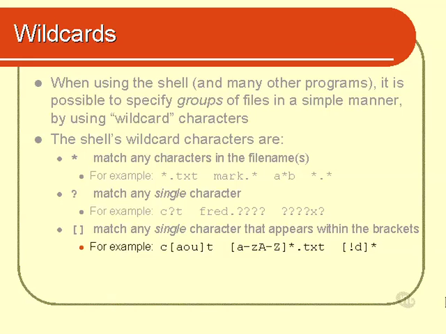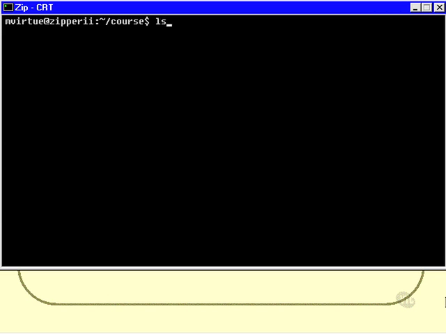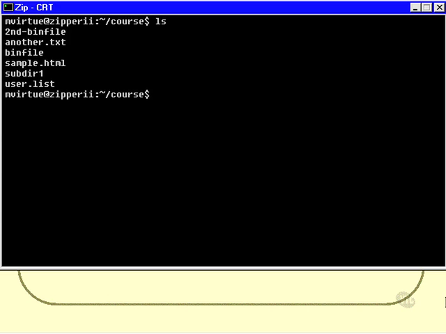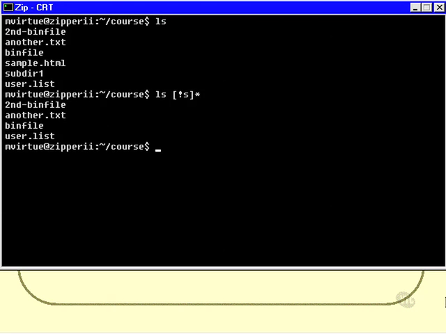Let me show you. I'll do an ls again, 6 things. Now I'll do an ls of not S star. So anything that does not begin with an S. When I press enter I get, well, those 4 files. I don't get sample.html and I don't get subdir1 because they begin with an S, of course.